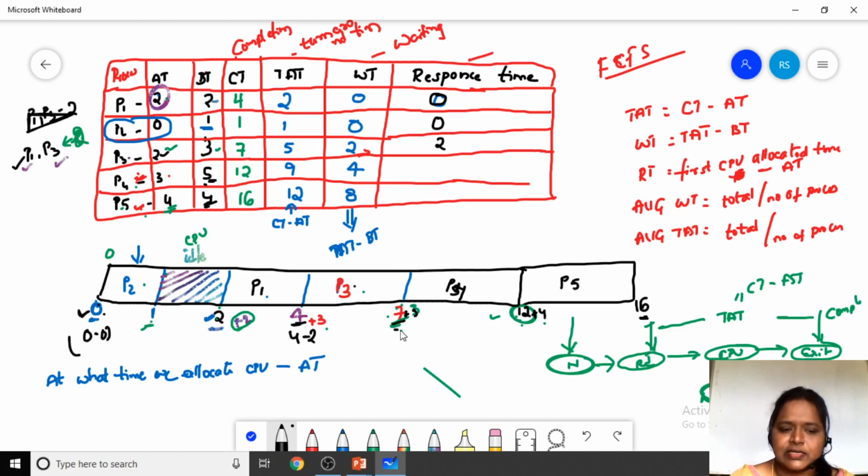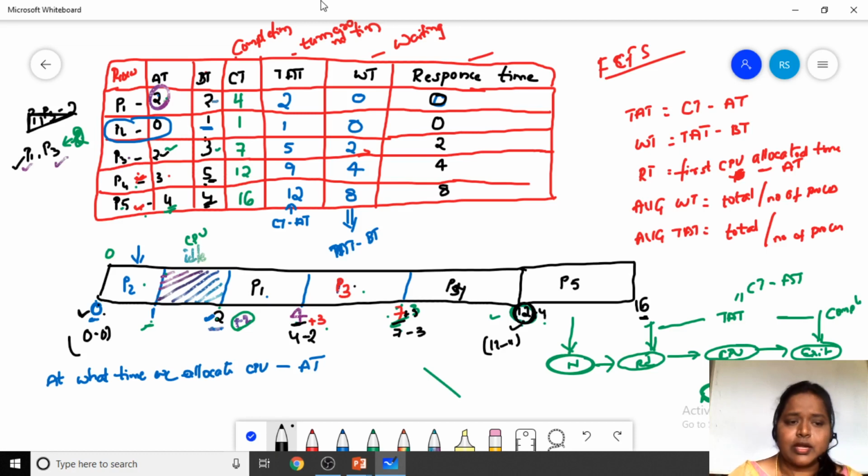At 7 milliseconds, minus the arrival time, 7 minus 3, so we have 4. At what time did we allocate the CPU to P5? At 12 milliseconds, and the arrival time is 4. 12 minus 4 is 8. So this is the response time.